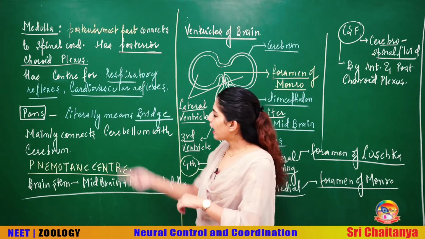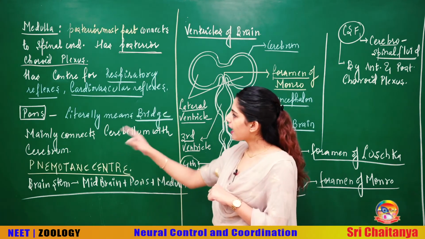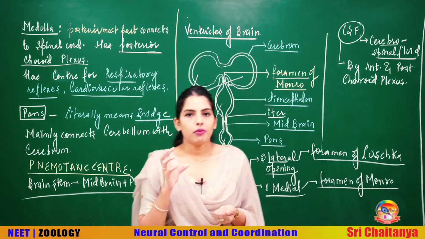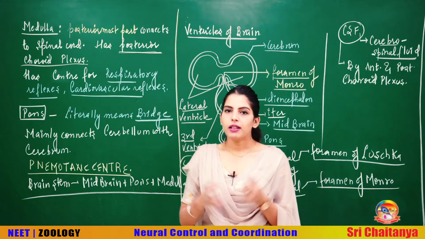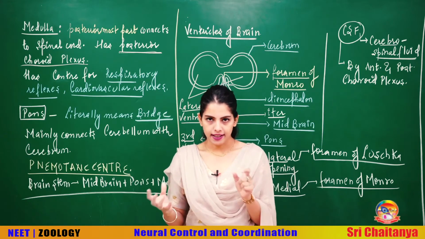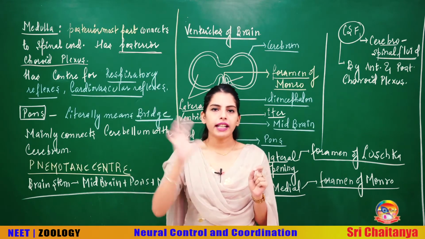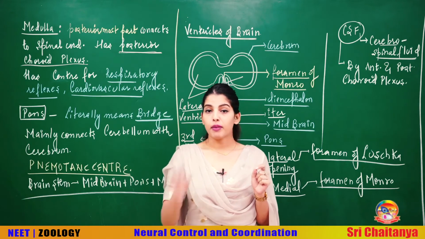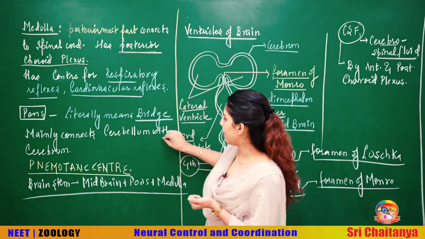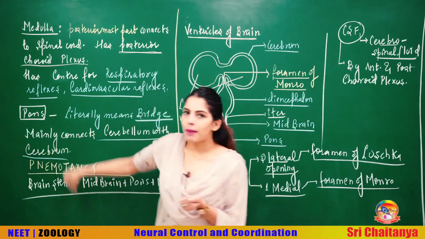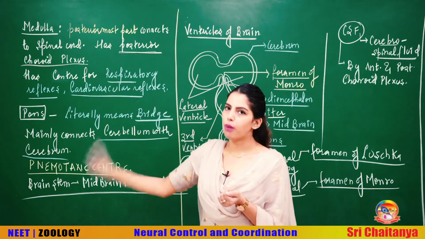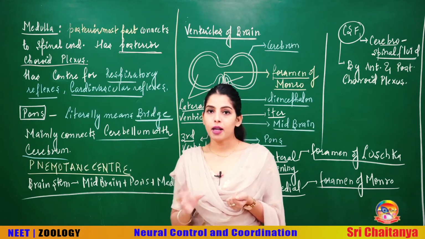Now talking about the last part of your brain as well as the last part of your hindbrain, the pons. Whenever we say pons, beta, it literally means the bridge. And a bridge is something which connects. Although the pons connects different parts of the brain, majorly it connects the cerebrum with the cerebellum. The cerebrum and the cerebellum are connected with the network of neurons of the pons. So that's how it is acting as a bridge.